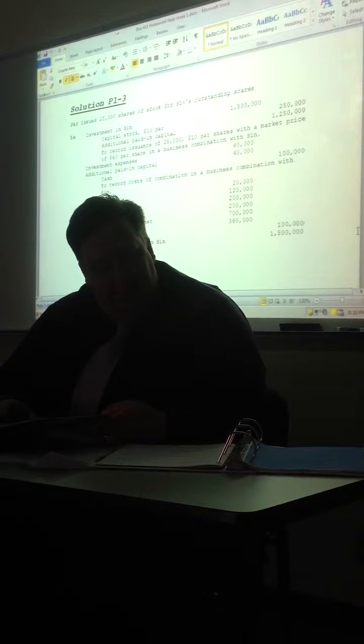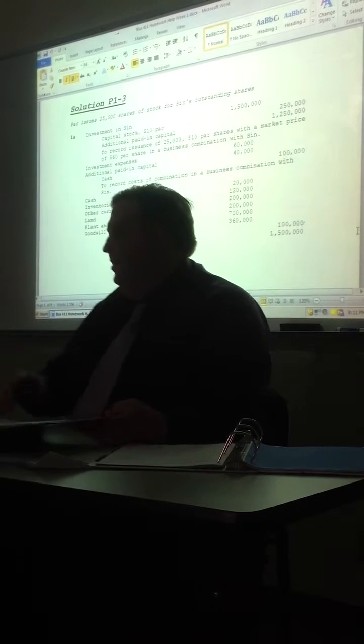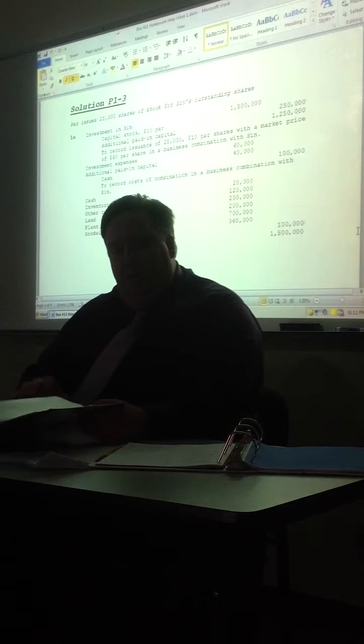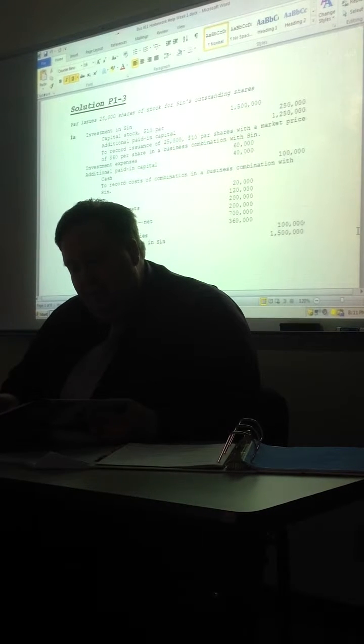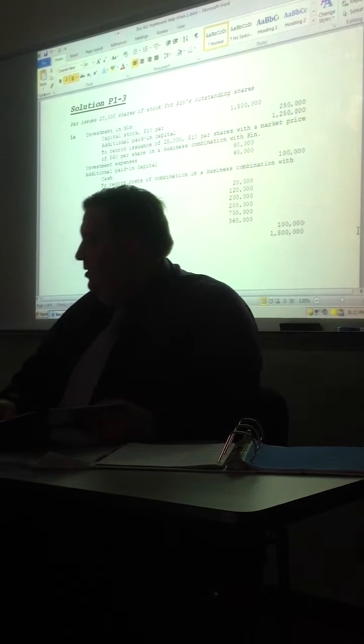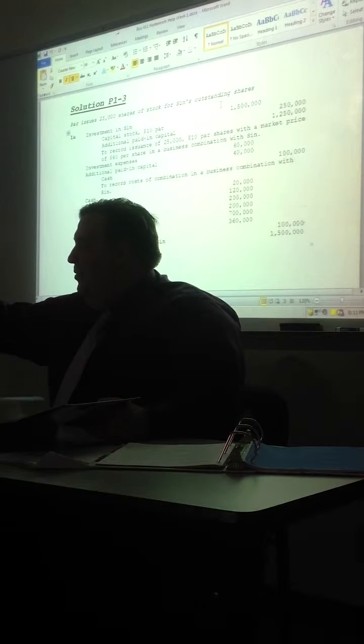What does that come to? 1.5 million, right? I don't have my handy calculator. He's issued 25,000 shares, and the market price of the shares being issued is 60 per share. 1.5 million. Okay. So in theory, if that mathematically worked, we're going to debit.